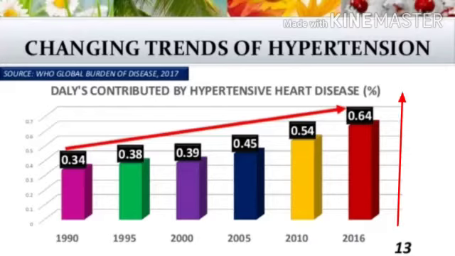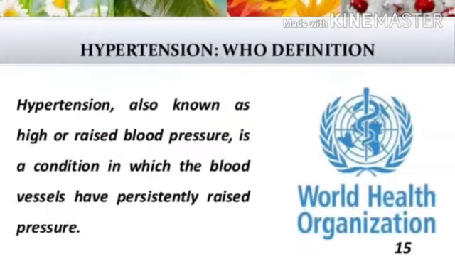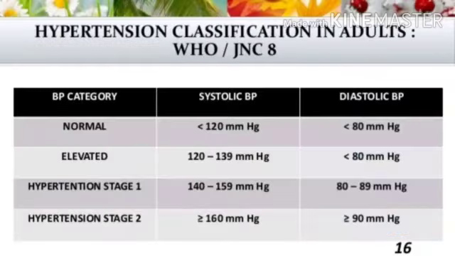So it has gradually increased. According to WHO, hypertension, also known as high or raised blood pressure, is a condition in which the blood vessels have persistently raised pressure. Hypertension classification in adults according to WHO: BP category, meaning blood pressure category, systolic and diastolic blood pressure.